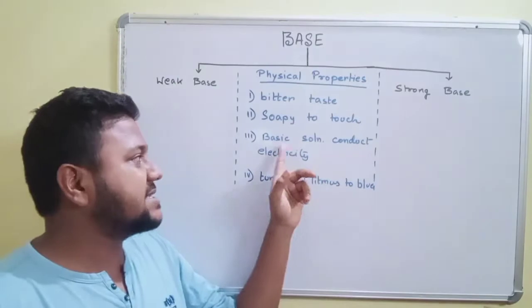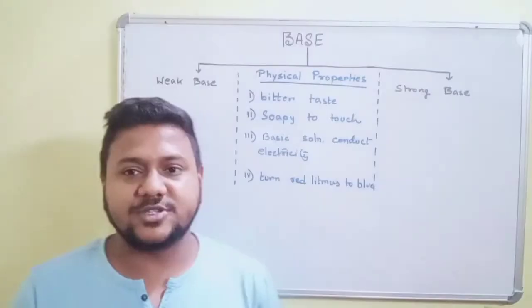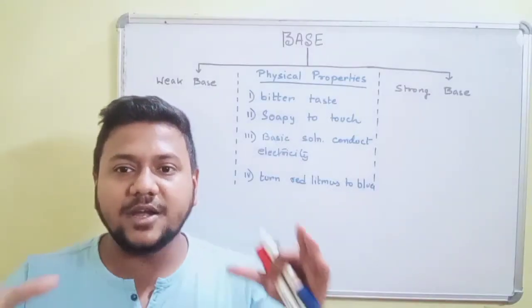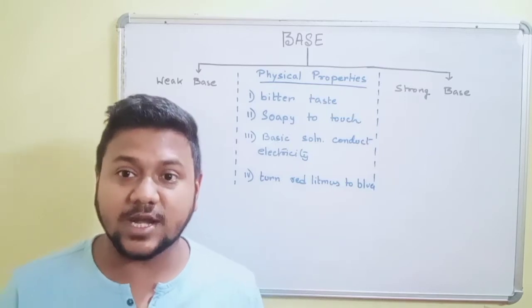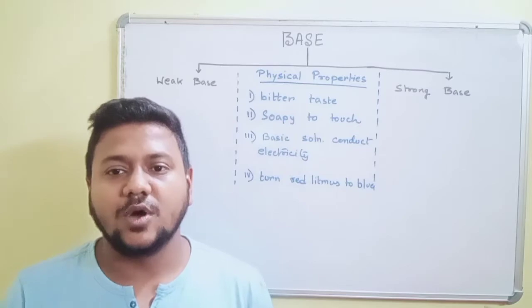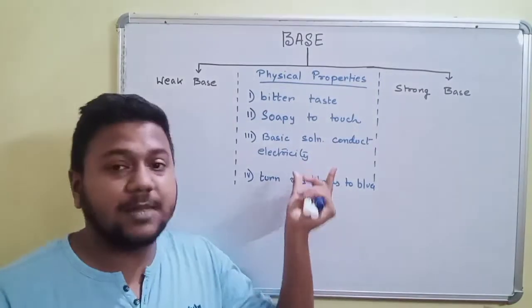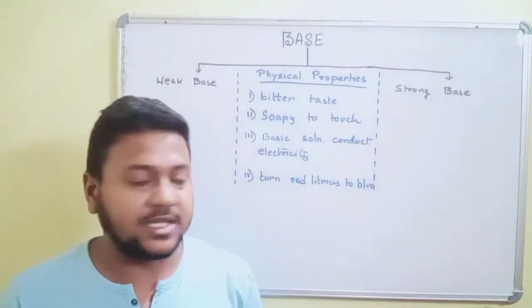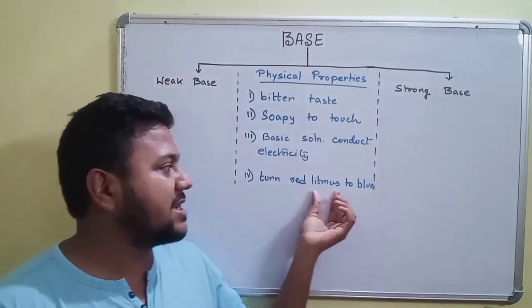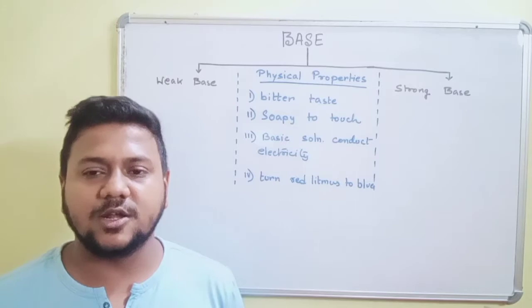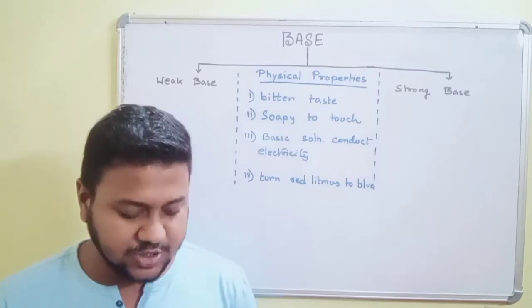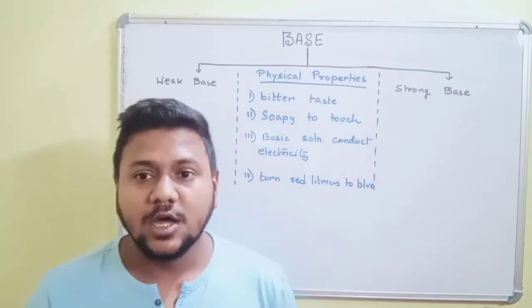Basic solutions conduct electricity. When bases are dissolved in water, they dissociate into ions. We are going to see what ions they dissociate into. Those ions help in the conduction of electricity. Next, bases turn red litmus blue in color. We have studied different indicators. Hope you have gone through the video.